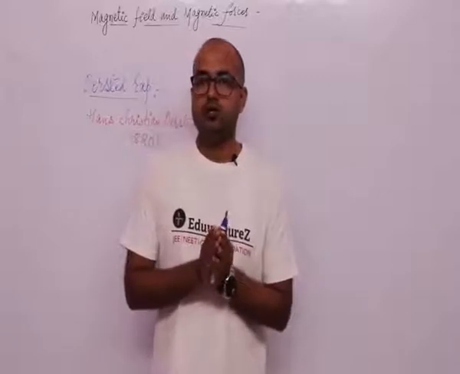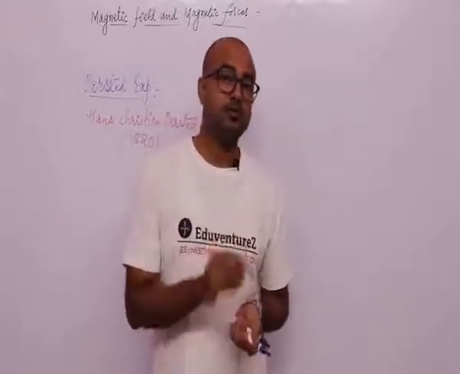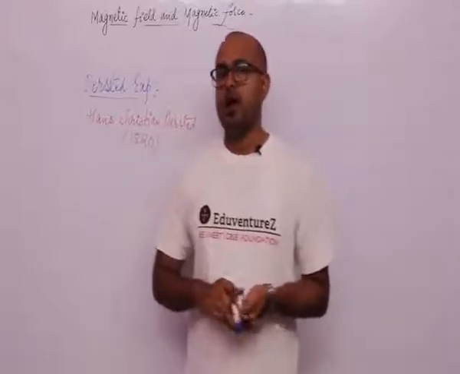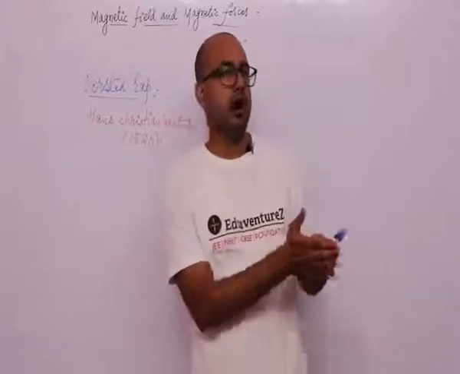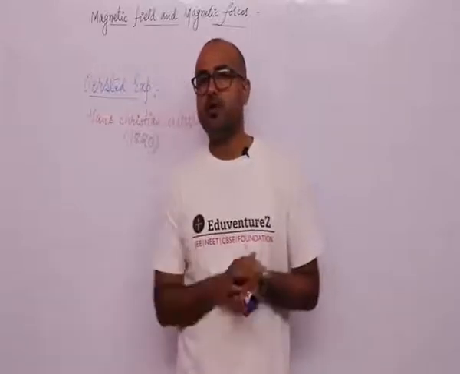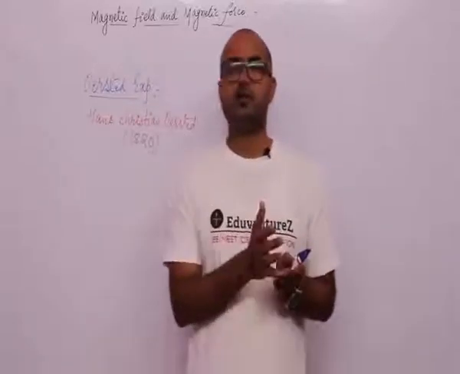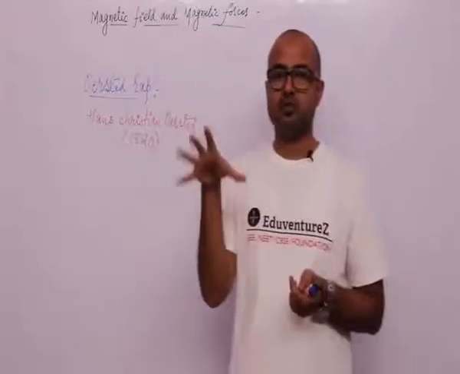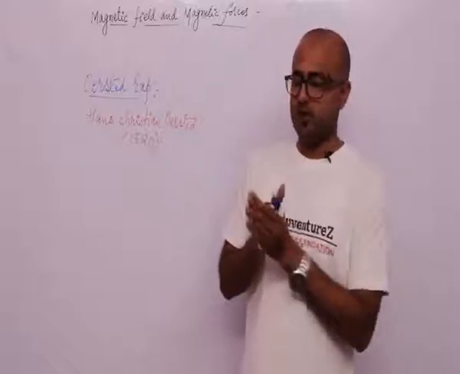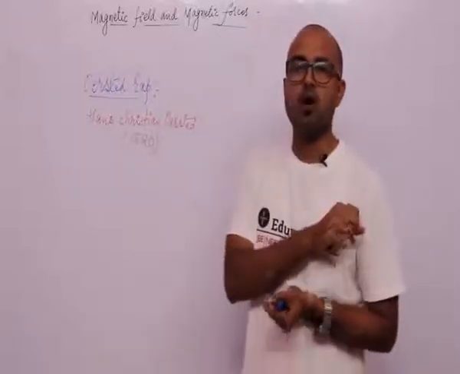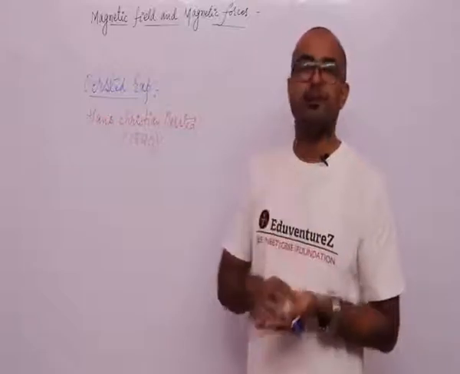So guys, now we are going to discuss the Oersted experiment, which was a very important experiment and which related electricity and magnetism together. Before this experiment, electricity and magnetism were two separate branches of physics, but after this experiment, Hans Christian Oersted proved that they are not separate branches of physics.